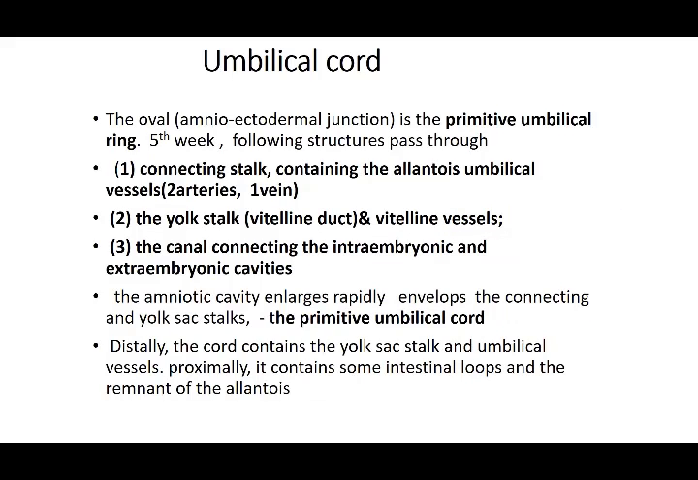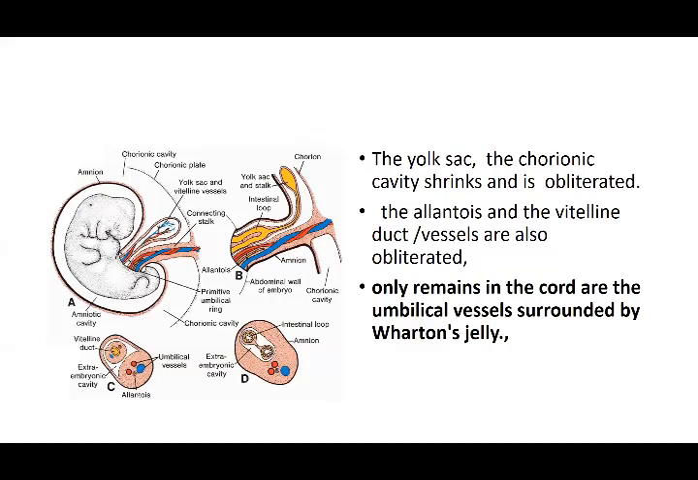Gradually, when the amniotic cavity enlarges rapidly, it envelops the connecting stalk and the yolk sac stalk, and that becomes the primitive umbilical cord. This is your primitive umbilical cord. It just constricts them, and this is what we call the primitive umbilical cord.